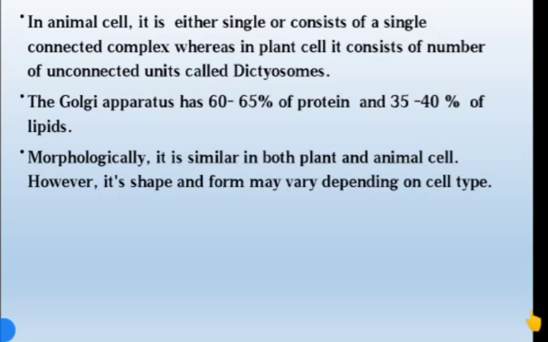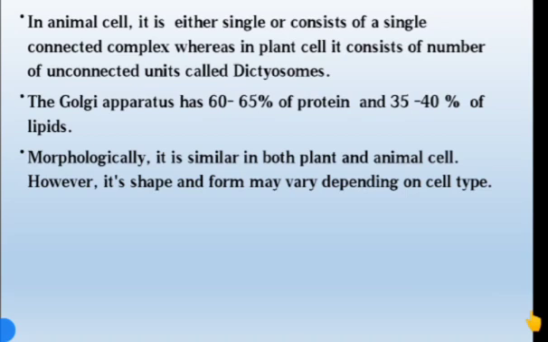Morphologically, the Golgi apparatus is similar in both plant and animal cells. That means they look similar in shape in both. However, its shape and form may vary depending on the cell type. So this is about the introduction of the Golgi apparatus.